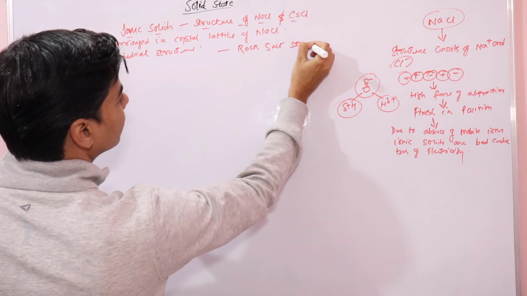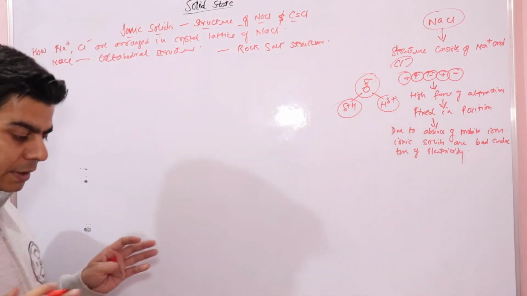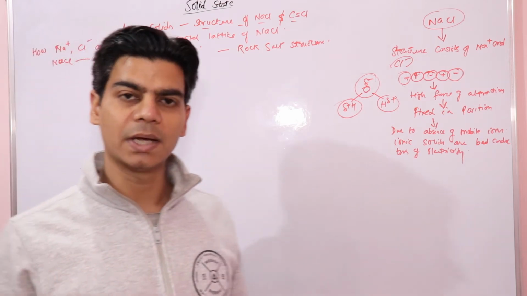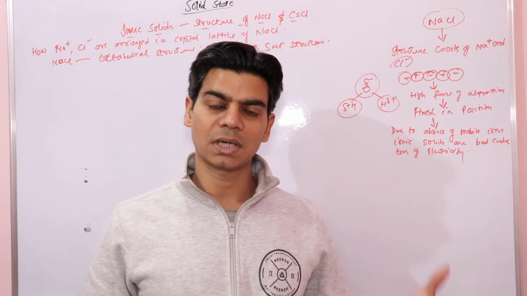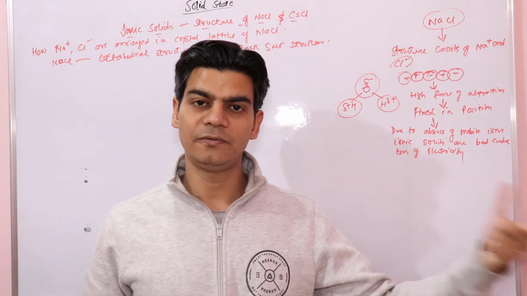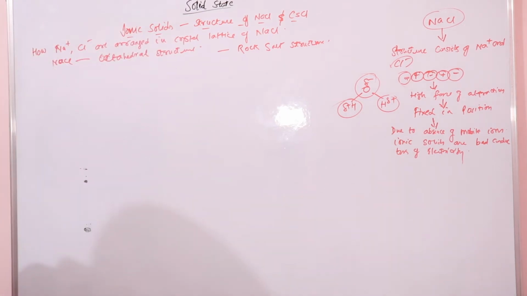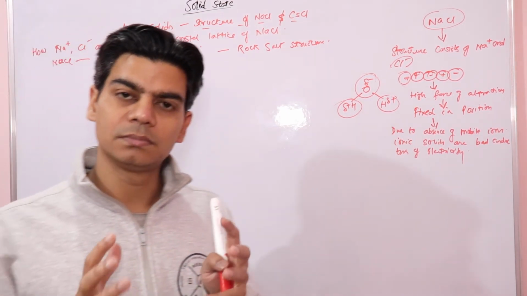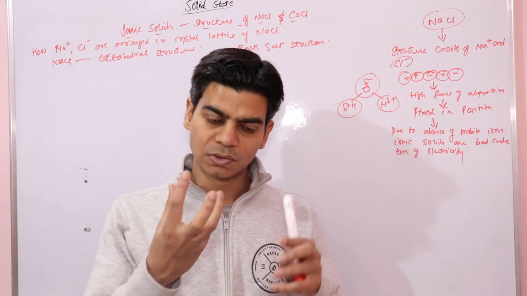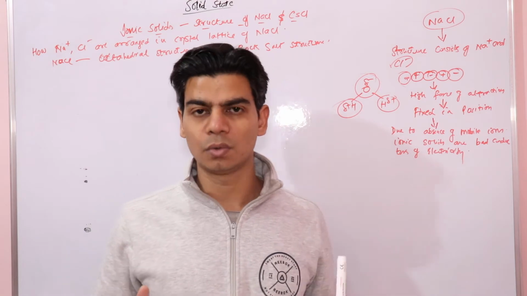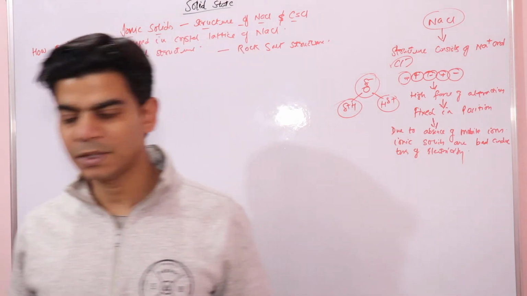Rock salt structure, right? Now if you look at the arrangement of sodium and chloride ions in sodium chloride, we will find that chloride ions are arranged in FCC, face centered cubic, right? And sodium ions are found between them. Sodium ions we know are small, they are cations, so they are small in size. So sodium ions are found between chloride ions, or in octahedral voids between chloride ions, right?